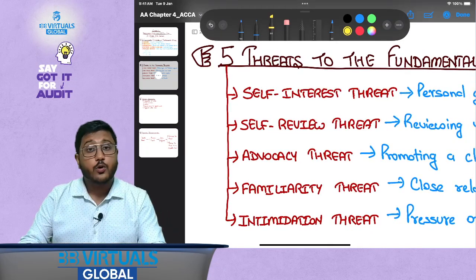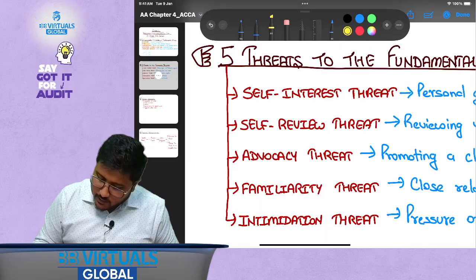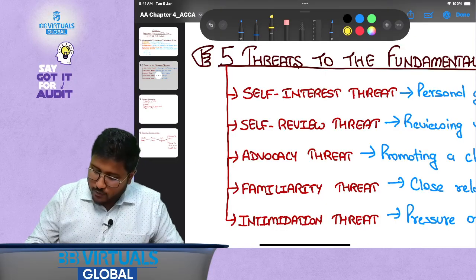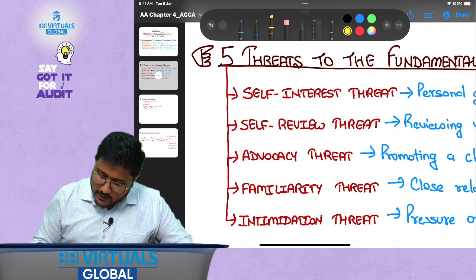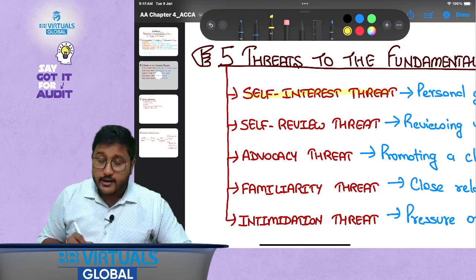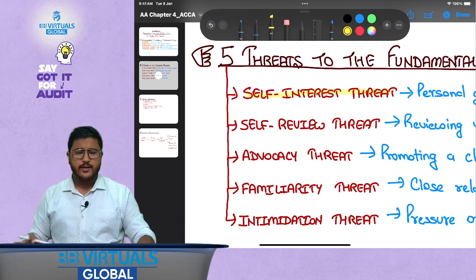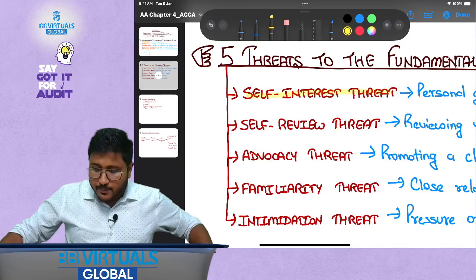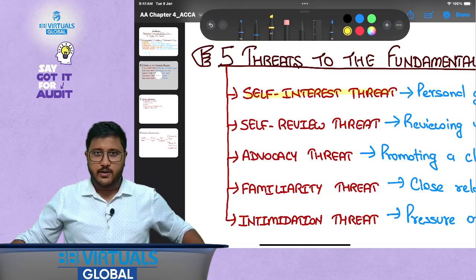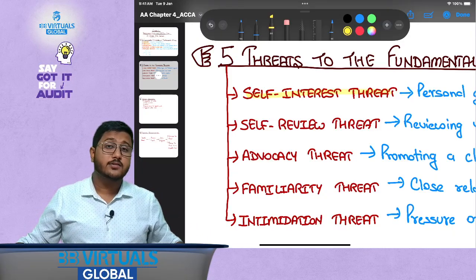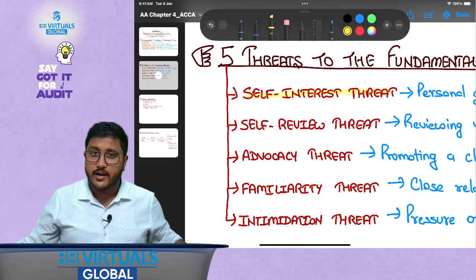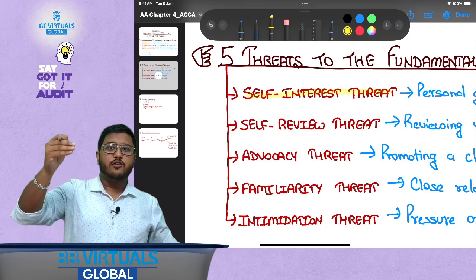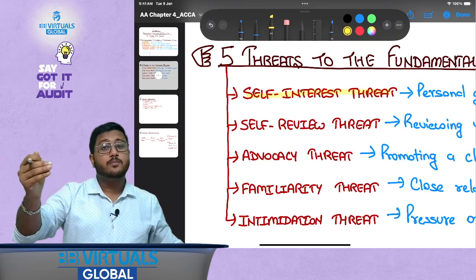Self-interest threat. My friend, I would tell you that if you have good knowledge of evaluating the words, understanding and interpreting the words in general English language, you will have a good time studying AA. Why so? Because a lot of things are self-explanatory in nature. For example, self-interest threat is where you have a professional interest as well as a personal interest.